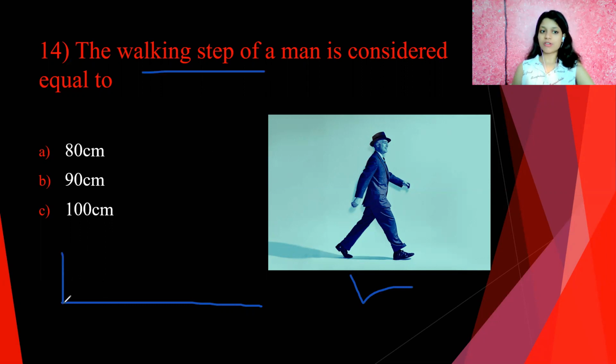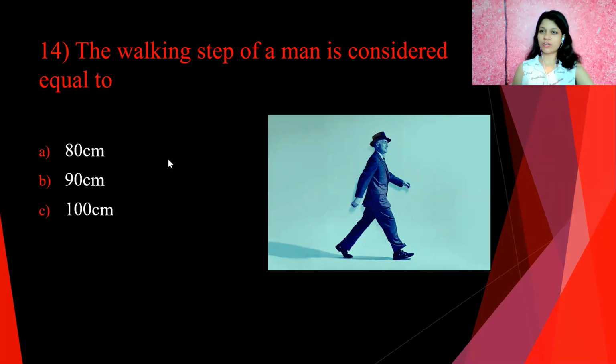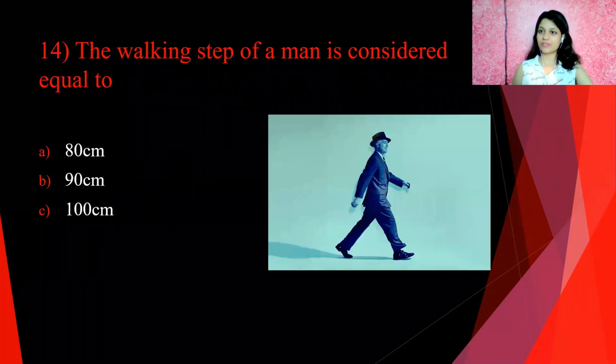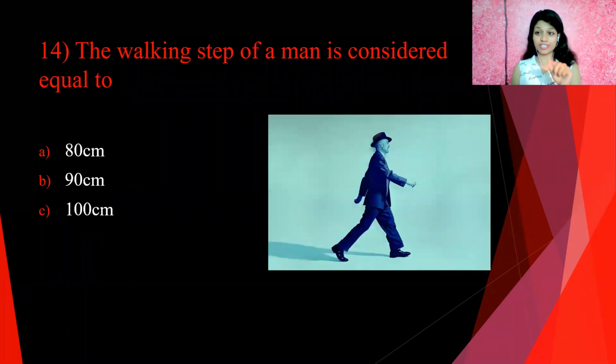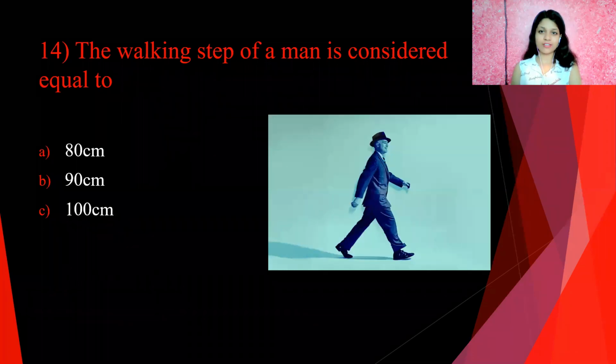Just start walking from here to here and measure the distance. If total steps are 100, then 100 into 80 is equal to your distance. So that's why this question falls under surveying, as it is used for roughly measuring distance. You can see here walking, or you can measure anywhere with the help of your step, or you can measure the distance between your 2 steps with a tape also. So answer A is correct here.